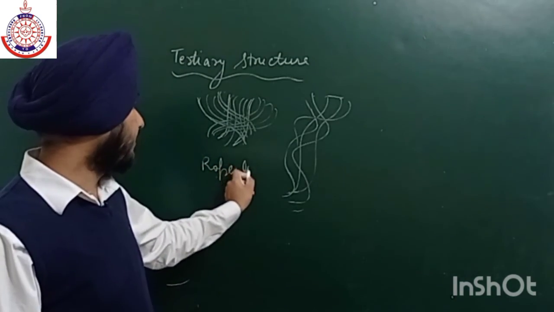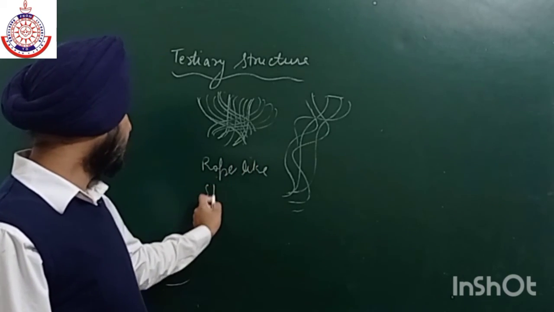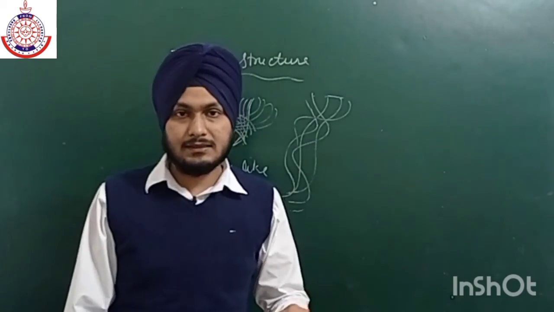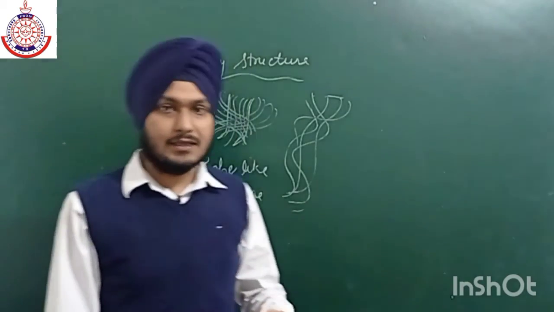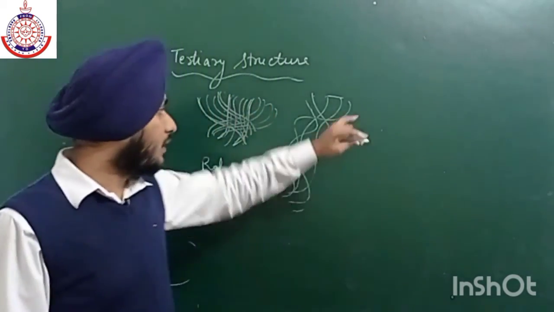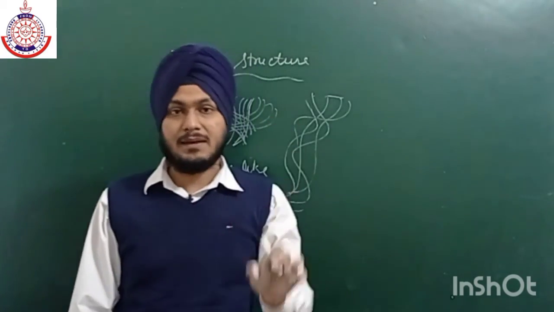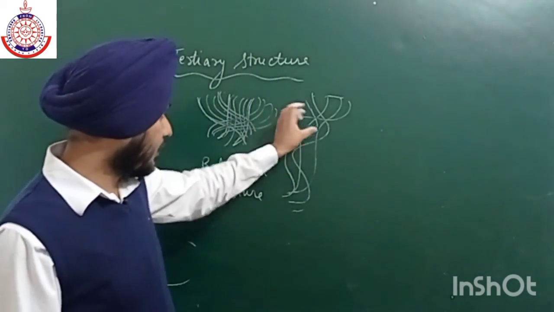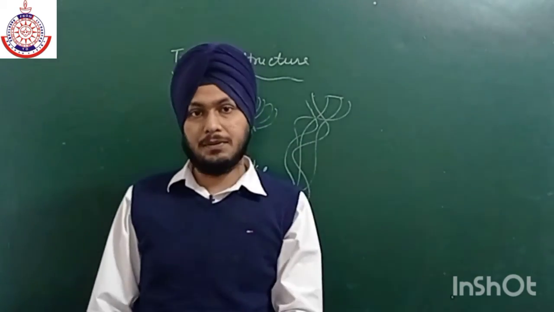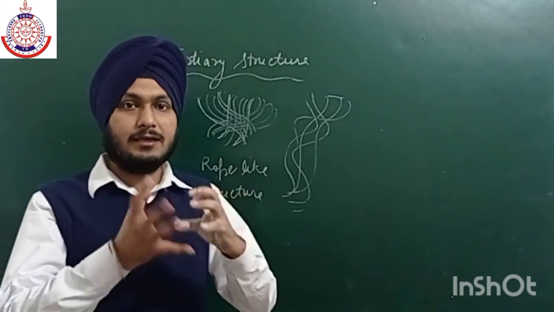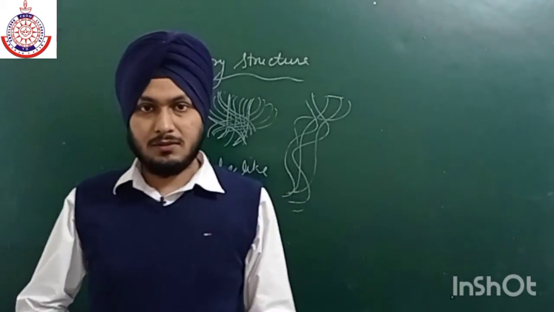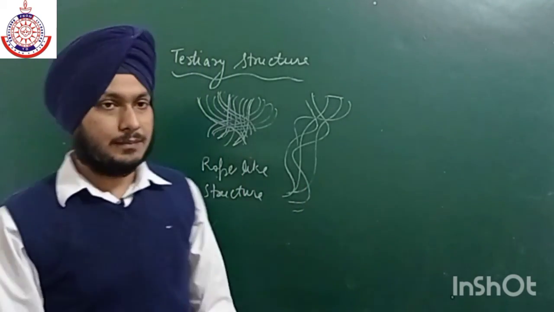Okay, now I think everything is clear: in fibrous protein, what we have is a large number of threads arranged side by side to form a fiber. In this, a large number of fibers are arranged side by side. Now they are folded in such a way to form a rope. They are completely folded with each other to form a rope. So this is all about the tertiary structure in case of fibrous protein.